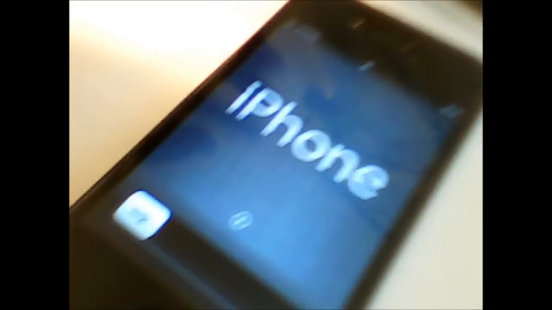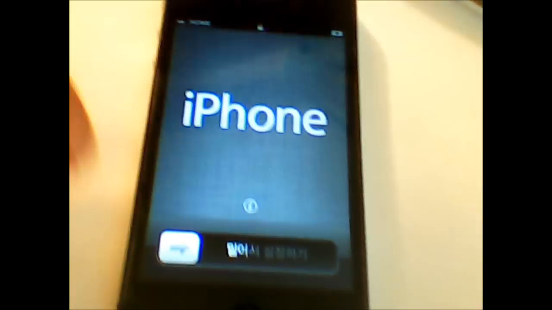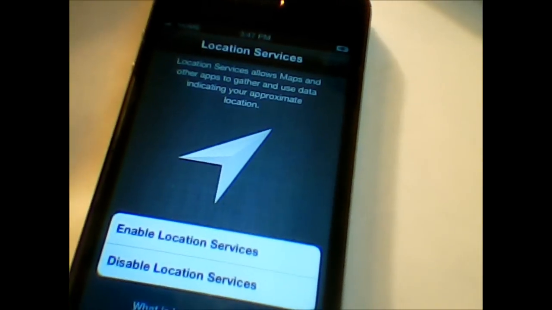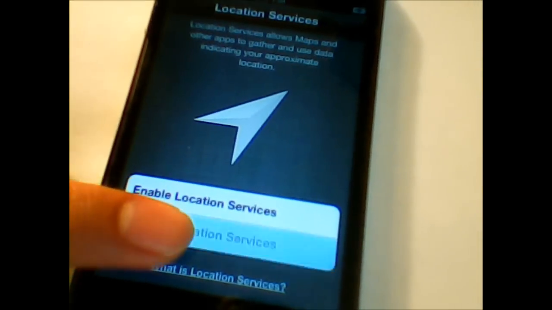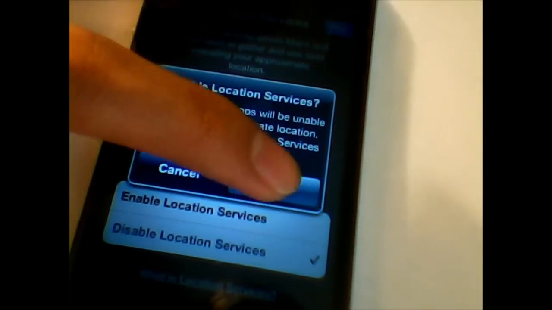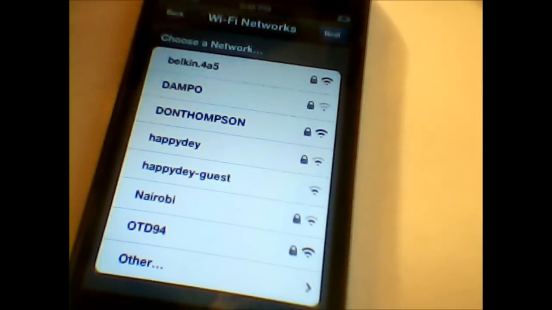Alright, so it's done syncing and it's 5.1.1, so it's back to its original right now. Okay, as you can see, the iPhone is back to its original. It has home because of Straight Talk Carrier. Slide it through. So location service is disabled. Next. Yes, I'm gonna disable it because I'm gonna sell it. Okay. And I'm just gonna click next.